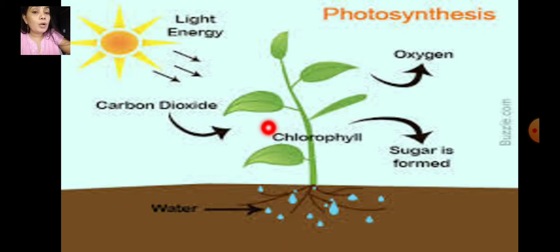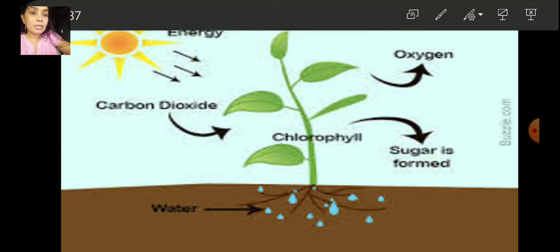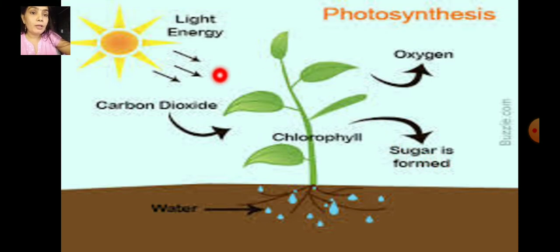So carbon dioxide plus water plus light energy gives out oxygen and glucose. And glucose, that is carbohydrates or some sugar. So these three things are essential factors to prepare the food, and they give out oxygen, and the sugar is